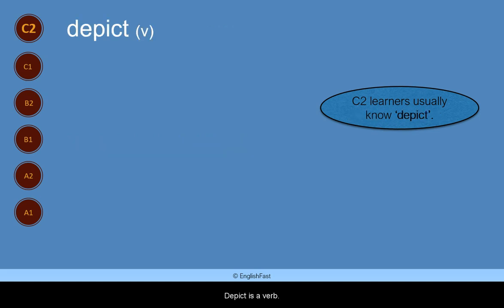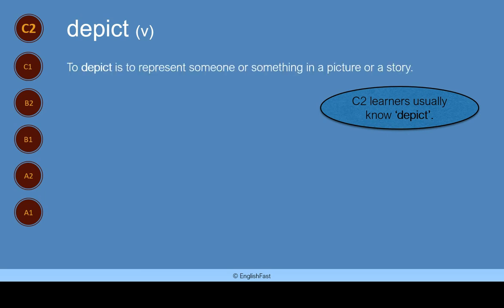Depict. Depict is a verb. C2 learners usually know depict. To depict is to represent someone or something in a picture or a story. Here are some examples.